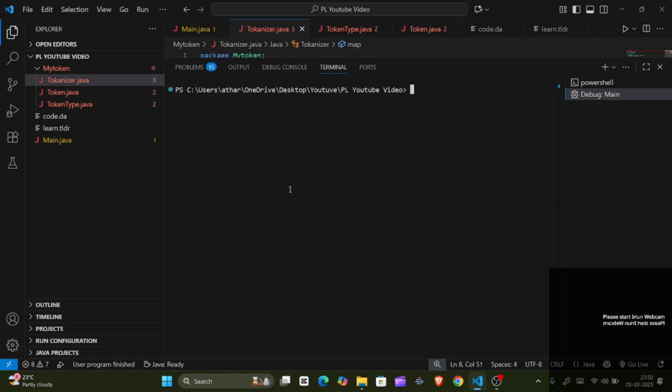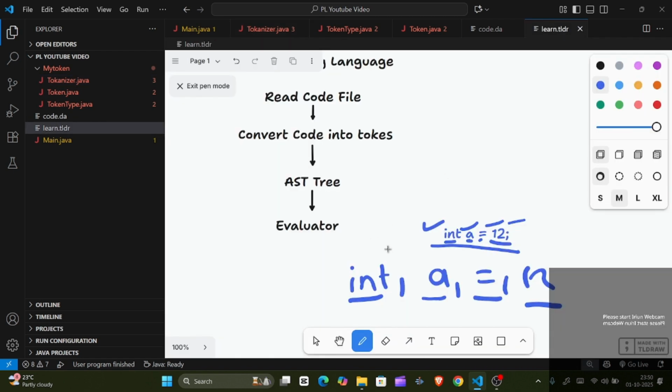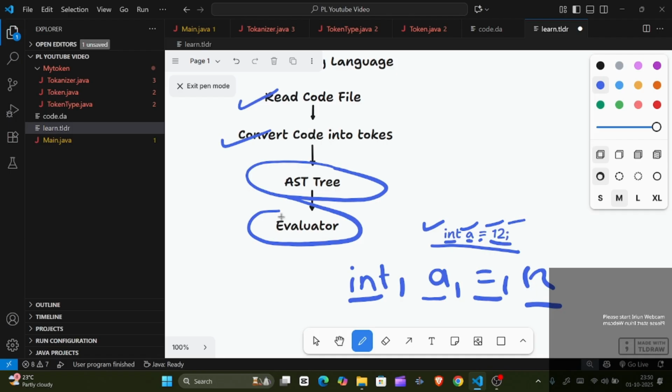So we are done with our first two parts. We read the entire file, and we have converted that file into tokens. Now our next job will be to create our AST tree and evaluator. So this is what we will cover in our next video.